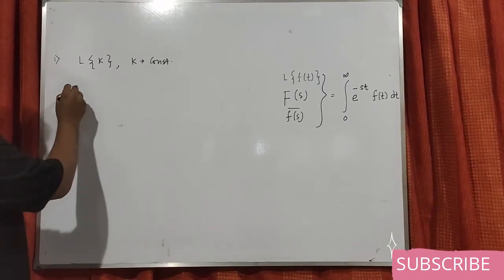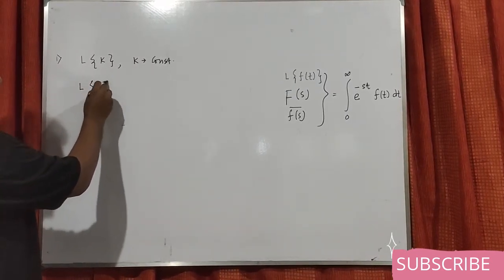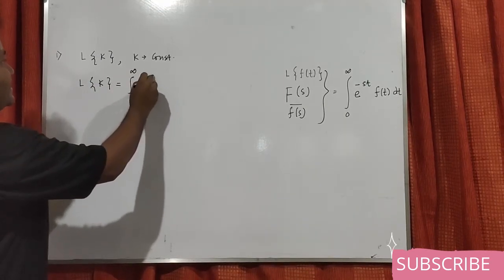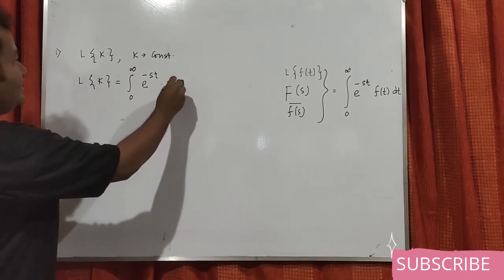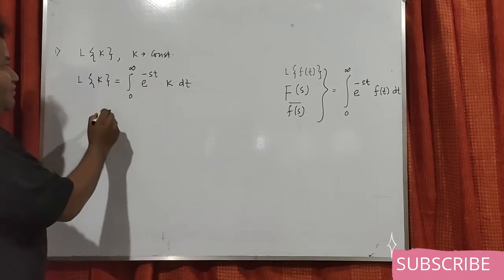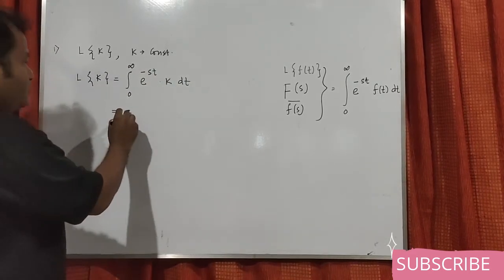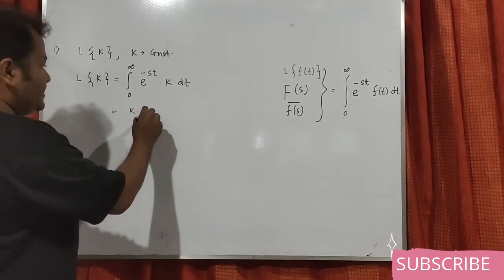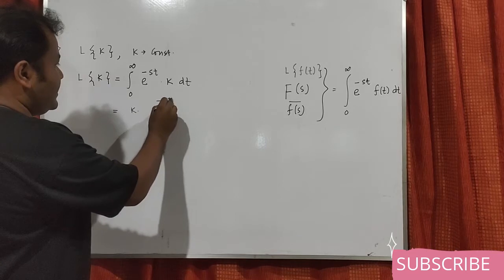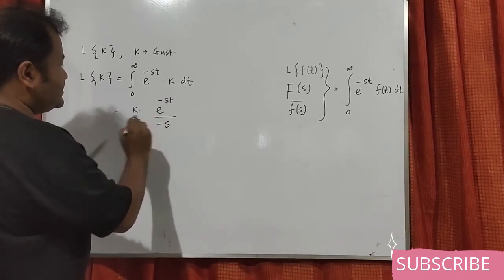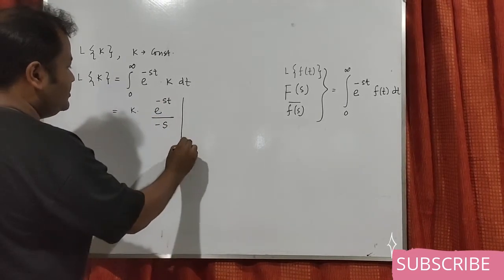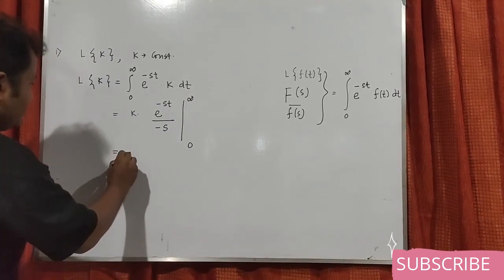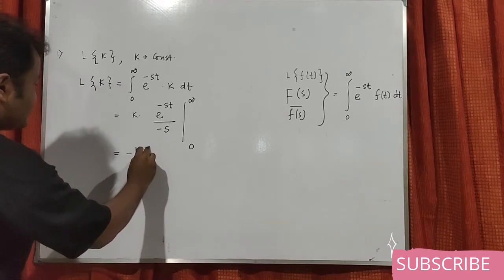If I go for the formula, L of k should be the integral from 0 to infinity of e to the power minus st into k dt. Now k is a constant, so it will come out of the integration sign, and the integral of e to the power minus st will be e to the power minus st divided by minus s, and the limits will be 0 and infinity. So basically we have got minus k by s.